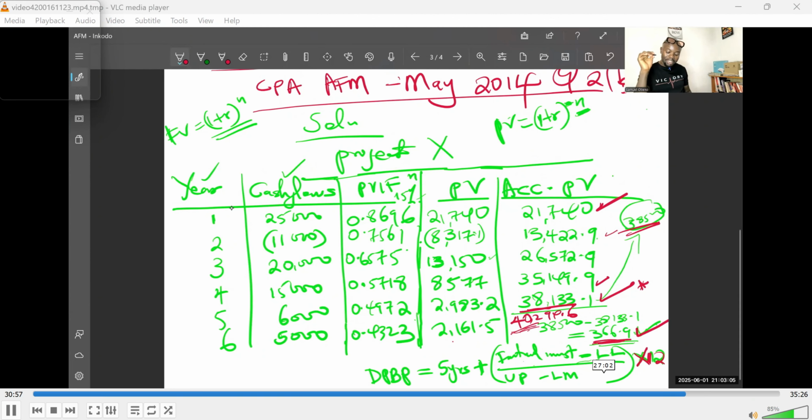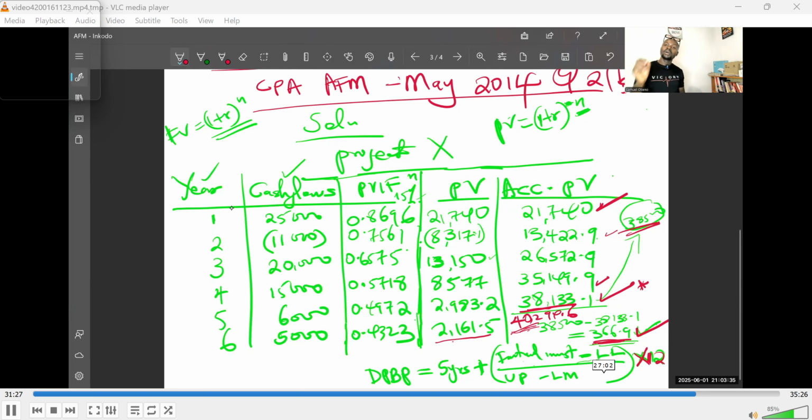Remember, year number 6 is bringing you a cash flow of 2,161.5. But out of that, what you need is only 366.9. That informed the formula of computing the discounted payback period, and you pick the full years, which is 5 years. Then you add the portion or the fraction of that cash flow that you need to recover so that you get back your total investment from the cash flow scenario number 6.